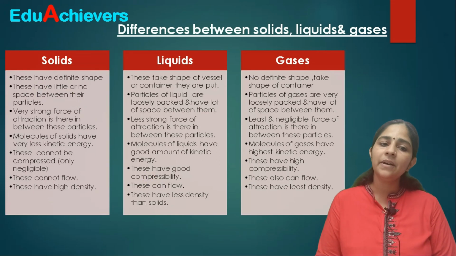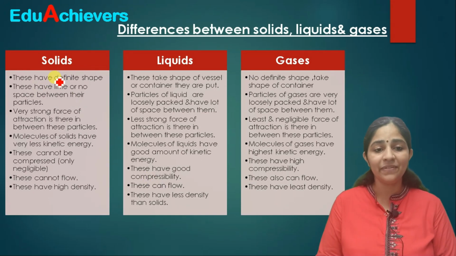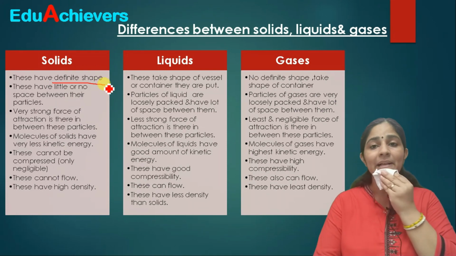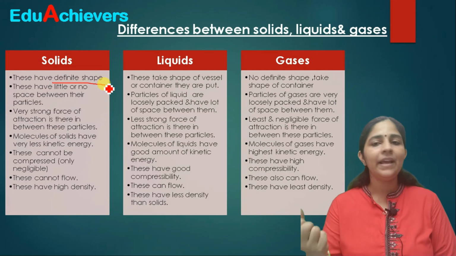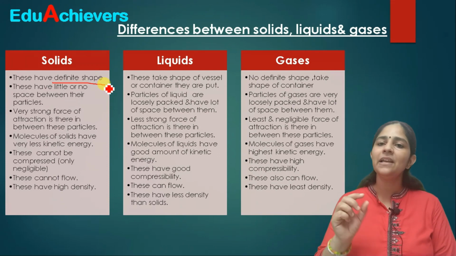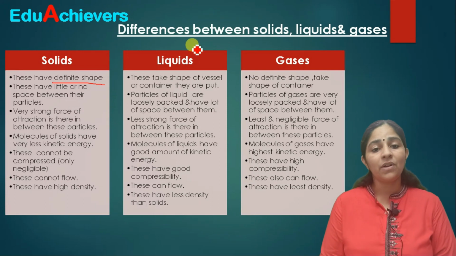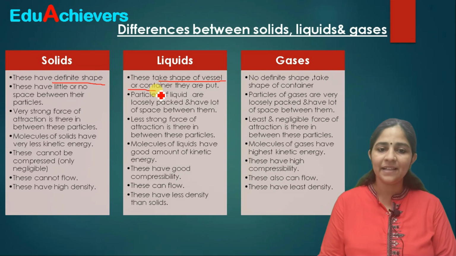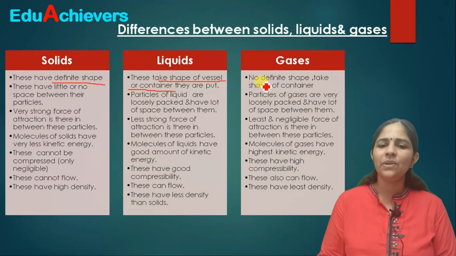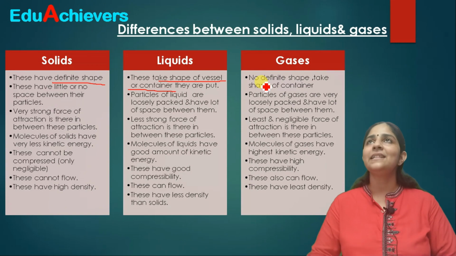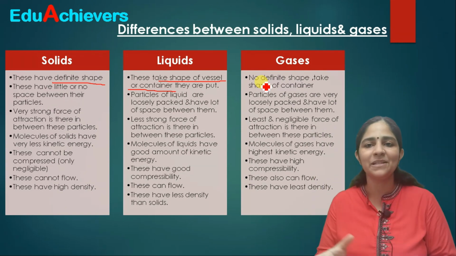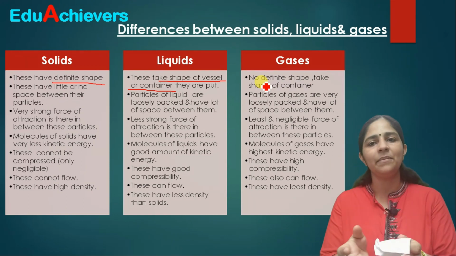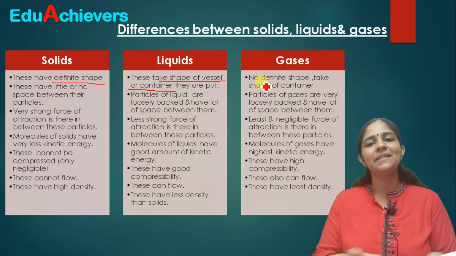Okay, when we talk about solids, you are aware that solids have a definite shape. Like you take the example of this table, cardboard, chair, weight, sugar crystals. You can say that they have a definite shape. Whereas liquids always take the shape of the container they are poured into. And the same is true of gases. Gases also do not have any definite shape. Gases can take up as much space as is available to them, or gases can spread and take up the whole space available. That means they can fill the whole space in the container.